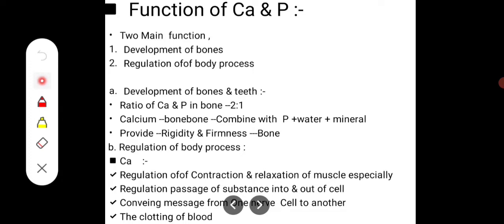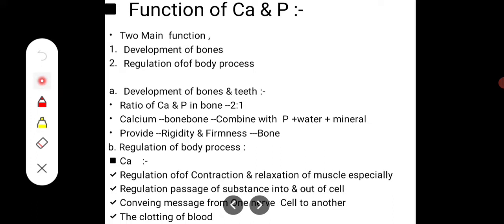Then the regulation of body processes. Calcium regulates the contraction and relaxation of muscle. If you know the contraction mechanism, when calcium is released, the muscle contracts. So calcium is very important for the contraction and relaxation of muscles.